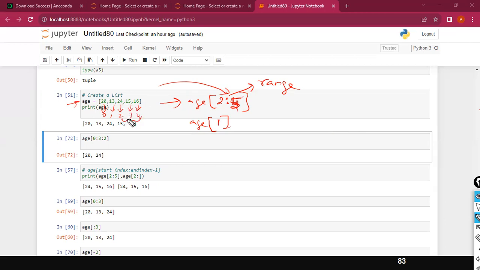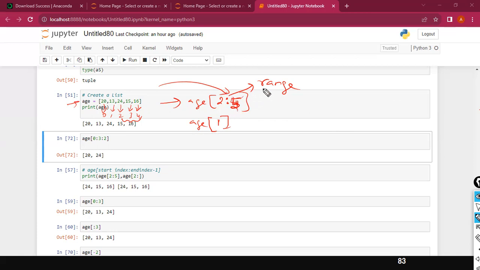And so you can specify 2, 3, 4. Instead, you can use the colon, the range of values. I want to display the range of values starting from 24 to 16. What is the address for the value 24? 2, right? Colon 5. Ideally 4 should be there, but it subtracts 1 from the end value. This is the starting index value, and this is the end index value.